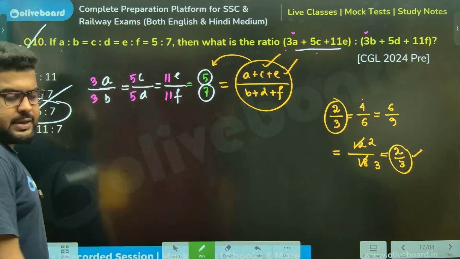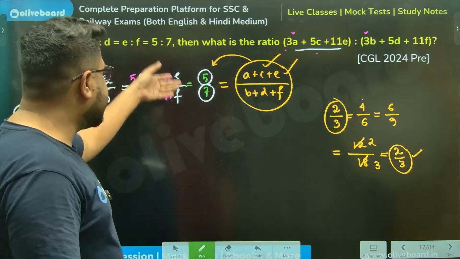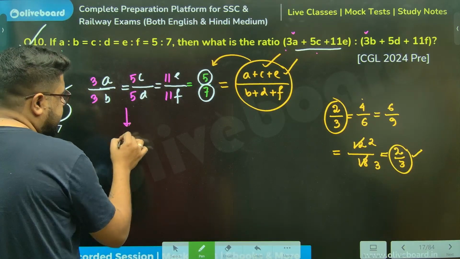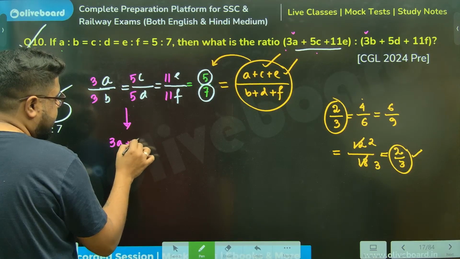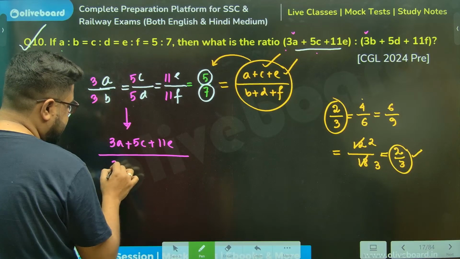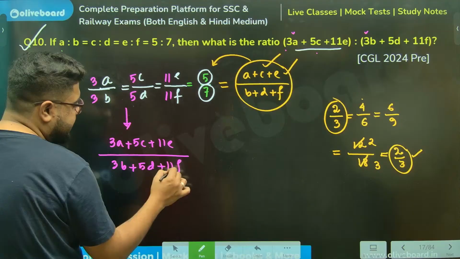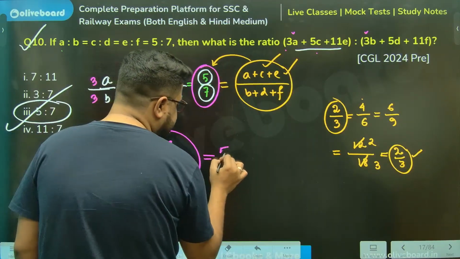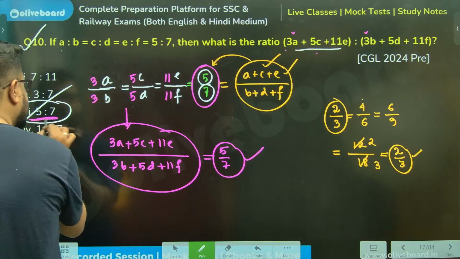Can I say this? Because I can definitely multiply, I have not done anything. So now if I use this process, this will be 3a plus 5c plus 11e divided by 3b plus 5d plus 11f. But again, this will be equal to the same ratio of 5 by 7. That is my answer.